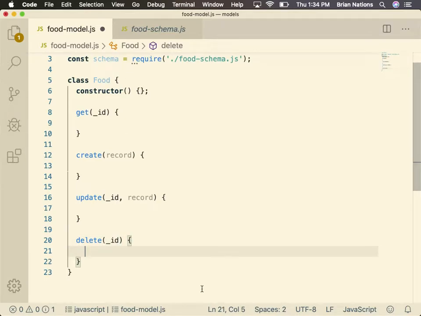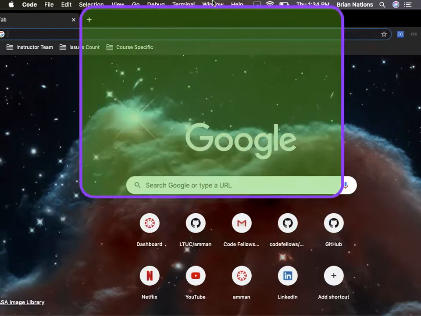Follow? Now yesterday, there was a whole bunch of stuff we did in here. We were dealing with things like filter and reduce. We're not going to do any of that because we have methods that are available to us through Mongoose that just let us do that stuff right out of the gate. So before we go and write this, you need to see the Mongoose documentation because honestly, it's kind of bad.